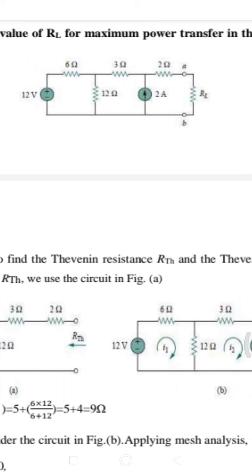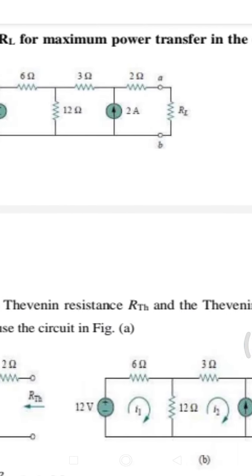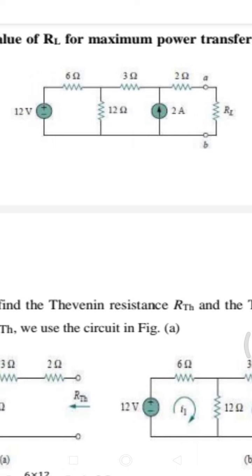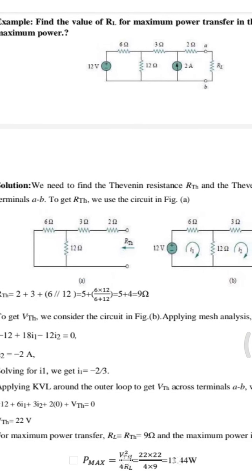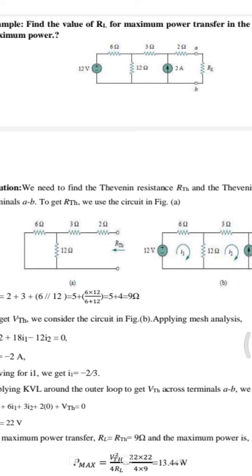Okay? So here RL is the unknown value we have to find, and another thing we have to find is the maximum power transferred to the RL. So here we have to find two things. One is the value of this RL, and the second is how much power is transferred to this RL from the voltage source. So let us solve this problem.